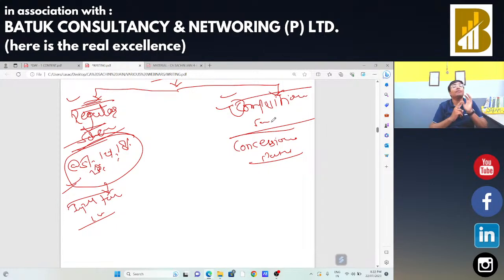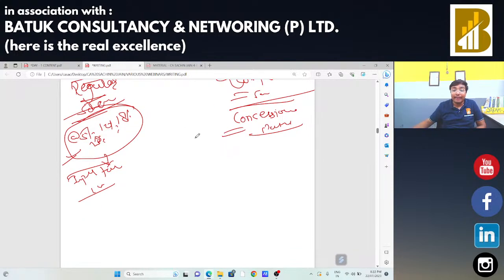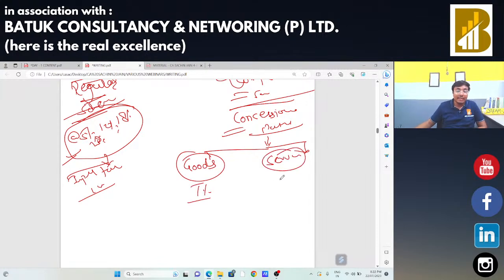So you need to write that as per section 10 of CGST Act, C for composition, C for concessional. There is a concessional rate available under GST. Concessional rate of GST will be applicable in case of composition scheme. And what is the concessional rate? There are two types of rates available. On account of goods, GST rate will be 1%, and on account of services, GST rate will be 6%.